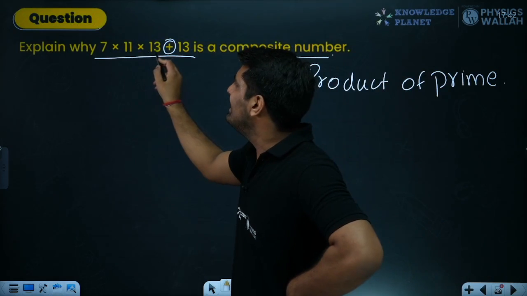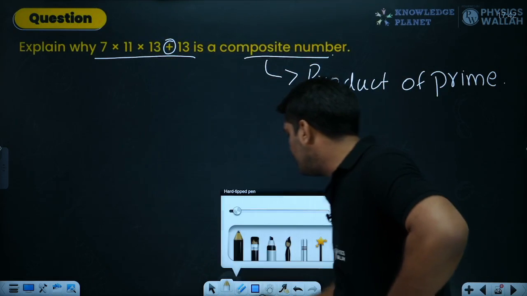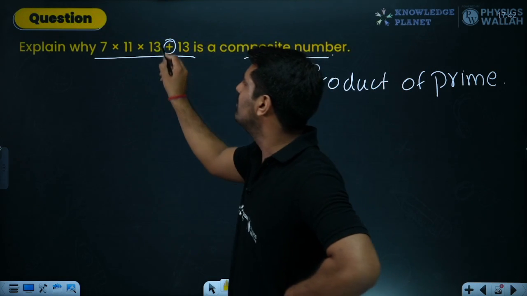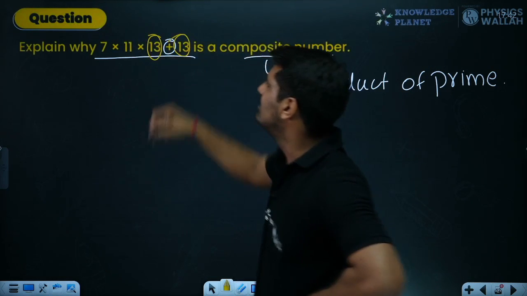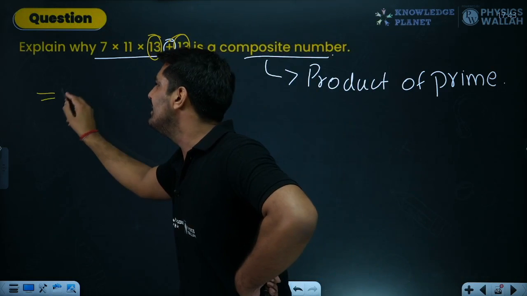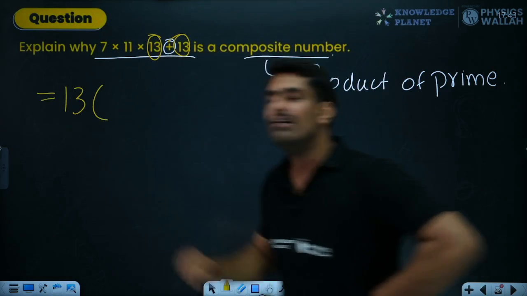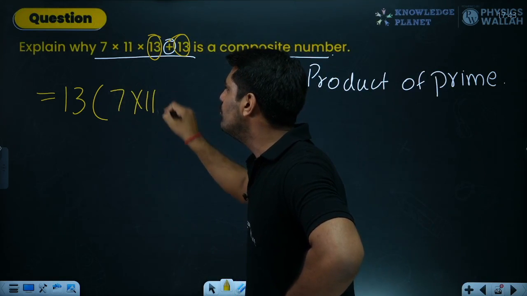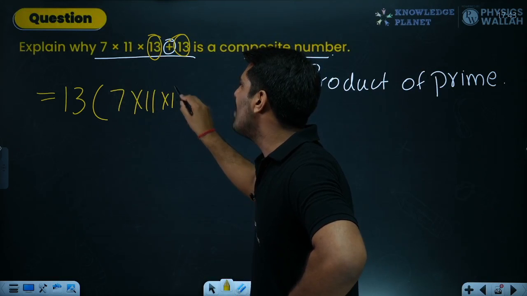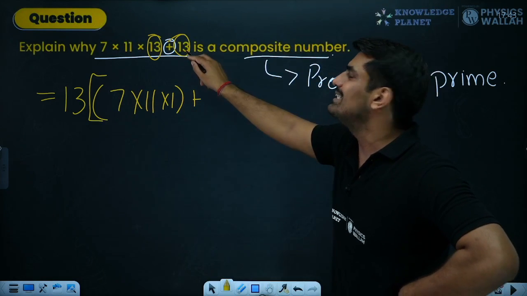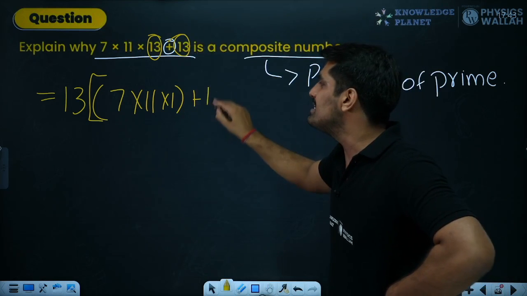First of all, 13 is over here. If you are able to see, we are having 13 at 2 places. This is one 13, this is another 13. And in between we are having an addition sign. So what I can do is take 13 common over here. When I take 13 common, now I can write this as 7 into 11 into what? Into, this will be simply 1 plus. Now I am putting a bigger bracket over here. Plus this 13 is again taken common, so plus 1 over here.